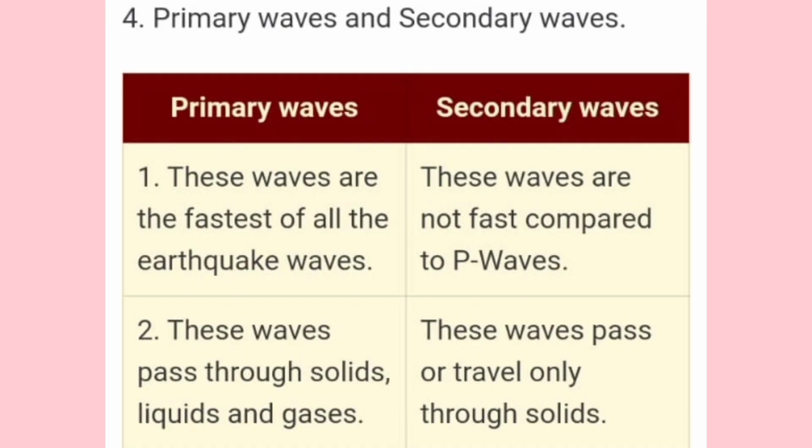Fourth question: primary waves and secondary waves. First point: primary waves are the fastest of all the earthquake waves. Secondary waves are not fast compared to P waves. Second one: primary waves pass through solids, liquids and gases. Secondary waves travel only through solids.